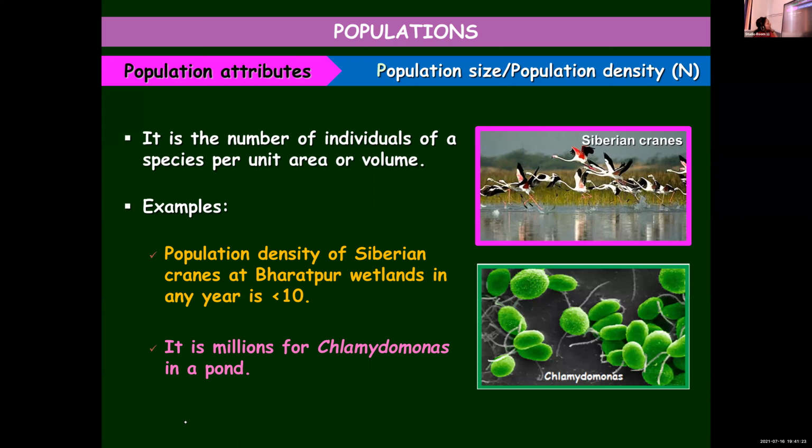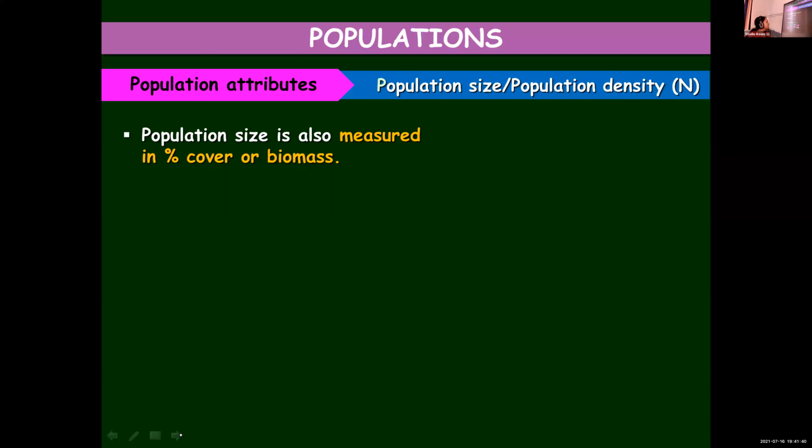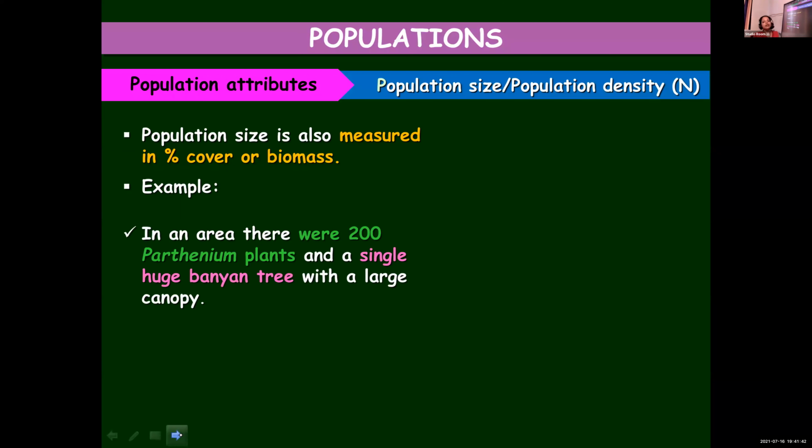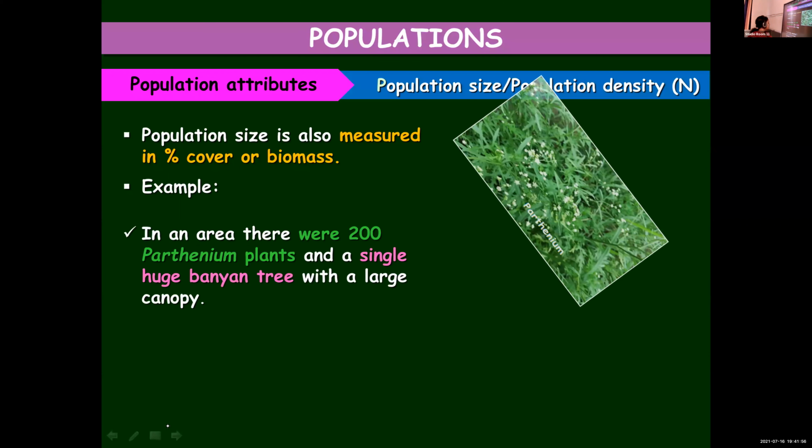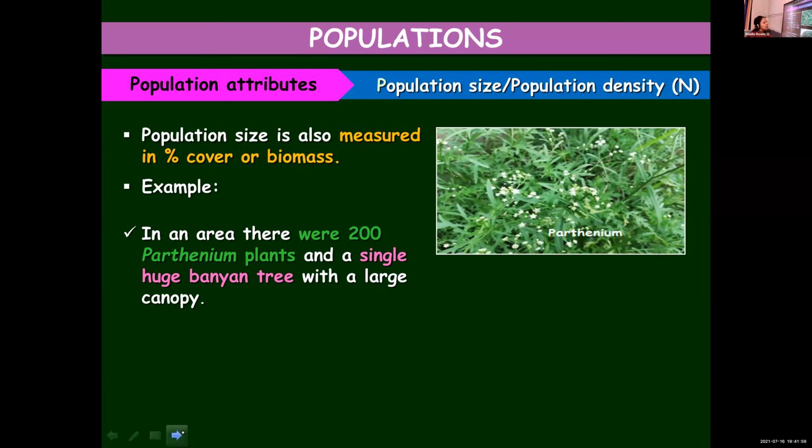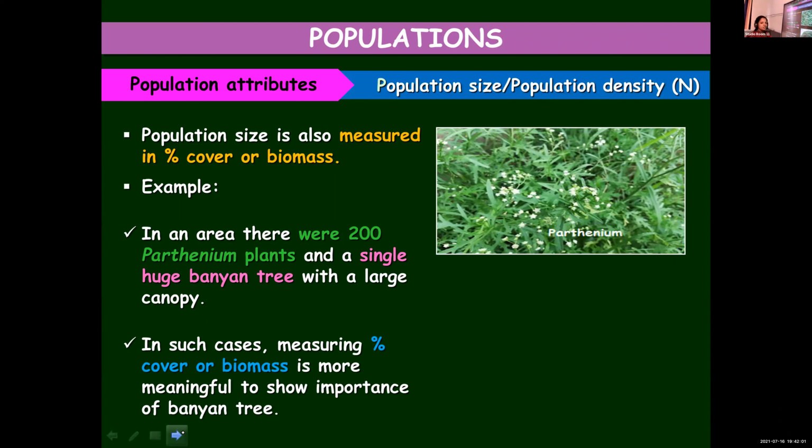And when you calculate it in terms of number, it may not always be acceptable or make sense at times. So here one example is given: 200 Parthenium plants in an area, compared with a single huge banyan tree with a large canopy. In terms of number, the population density of Parthenium plants will be more. So in such cases, we calculate it in terms of the percentage of biomass. And here you can see the population density. From the diagram itself, it is clear that the population density of the banyan tree is much, much more than that of Parthenium plants.